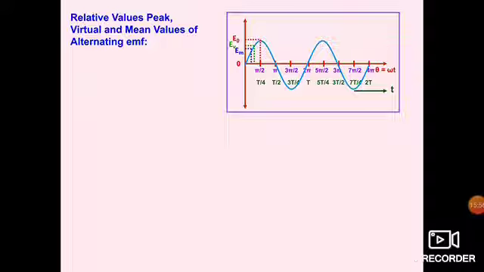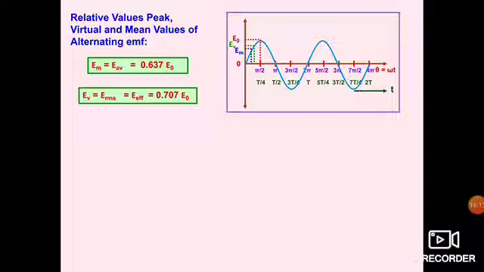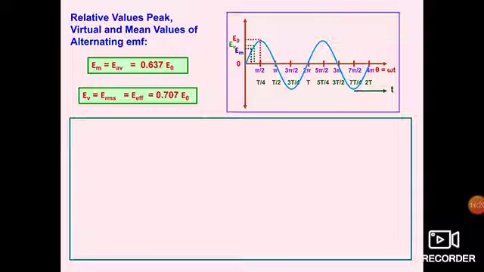It means E0 is the maximum, E_v the RMS value is less than the maximum, and the average or mean value is less than even the RMS value. So E_m, the average, is 0.637 of the total value of EMF, which is E0. E_v, which is E_RMS or E effective, is 0.707 of E0.